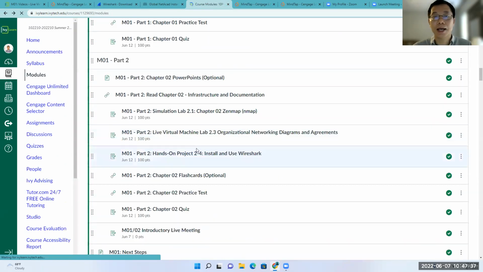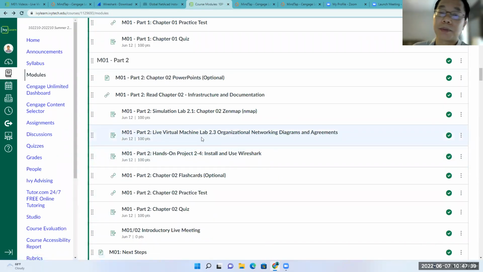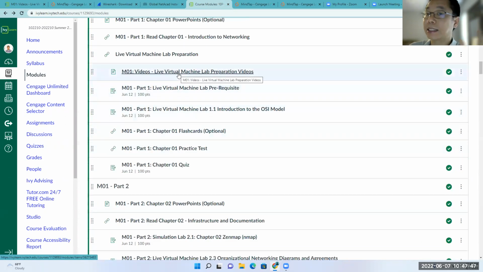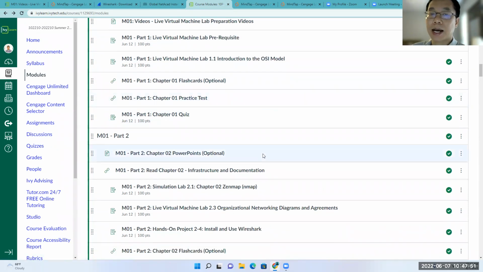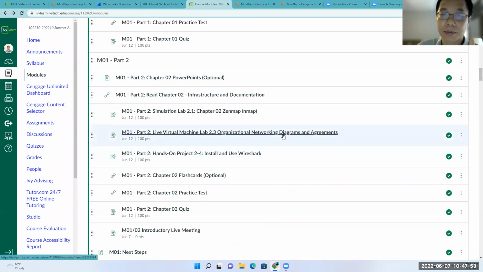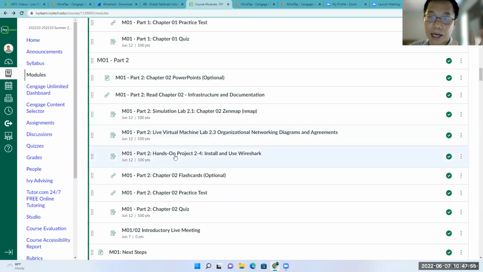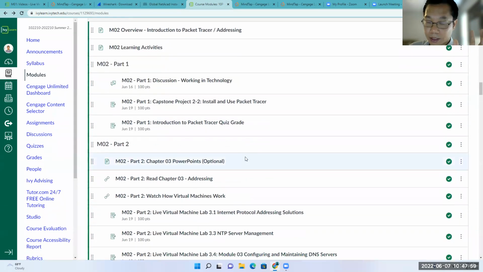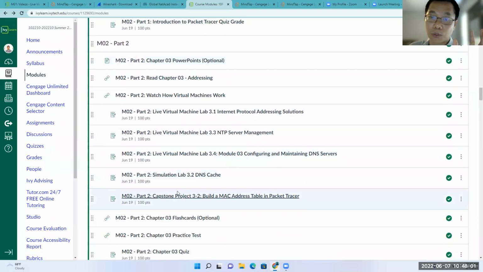Now, that is what I mentioned about the discussion. Remember, you have to do that for the live virtual machine here. The live virtual machine is linked to the MyTab virtual machine. And for some other types of assignment, you can have the hands-on project, or in some modules, you have the capstone project also.